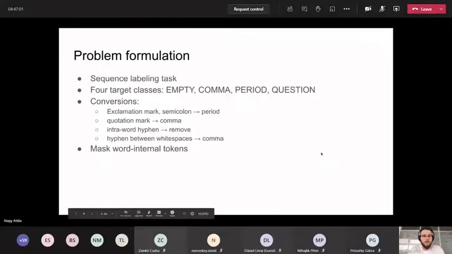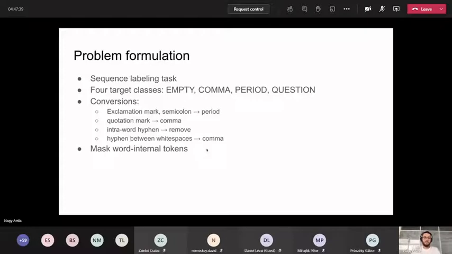The way we formulate this problem is considering it a sequence labeling task with 4 target classes. These are empty, comma, period, and question. The reason for not including more is that the frequency of other punctuation marks, such as exclamation marks, for example, is very low in the majority of the corpora, including the ones we work with. So it wouldn't have been feasible to include those. For this reason as well, we apply conversions where it semantically made sense. For example, we converted exclamation marks and semicolons to periods, and quotation marks to commas. We removed intra-word hyphens, and if the hyphens were between white spaces, we converted them to commas.